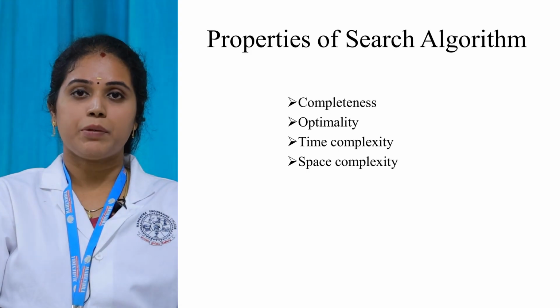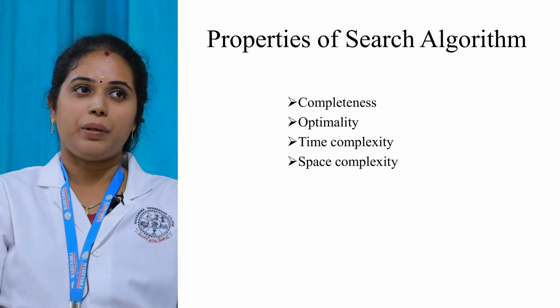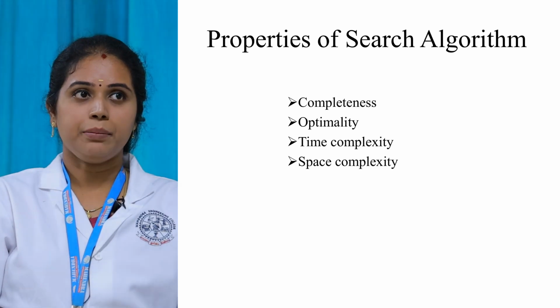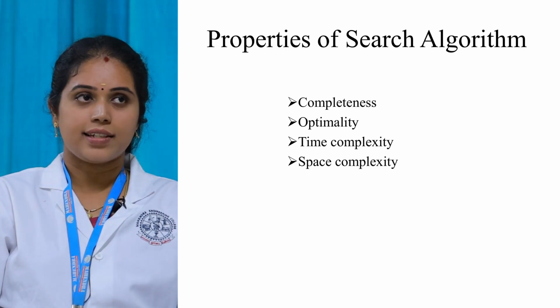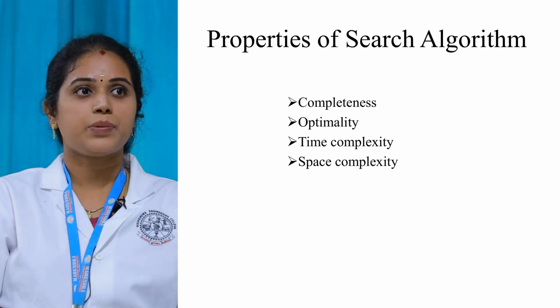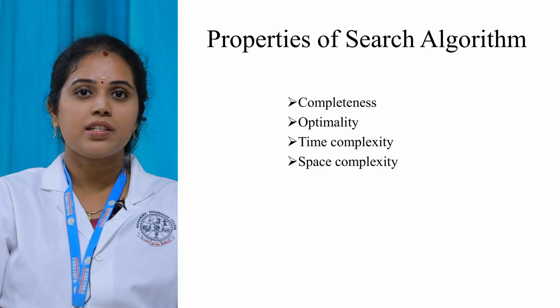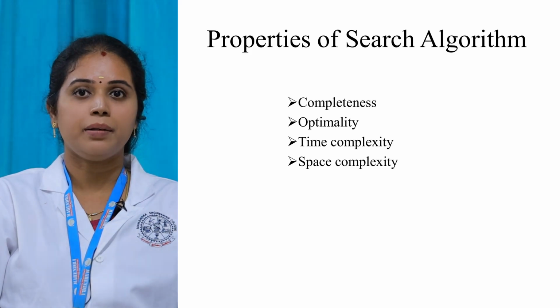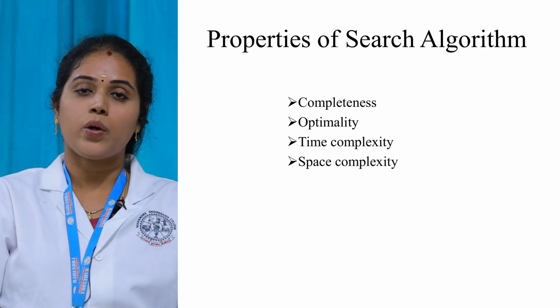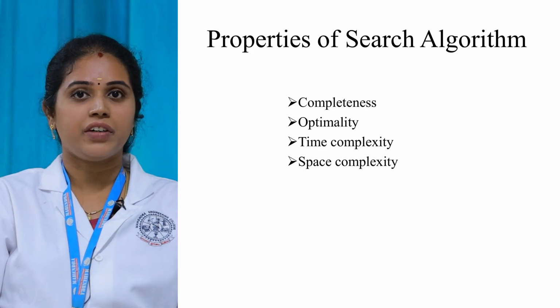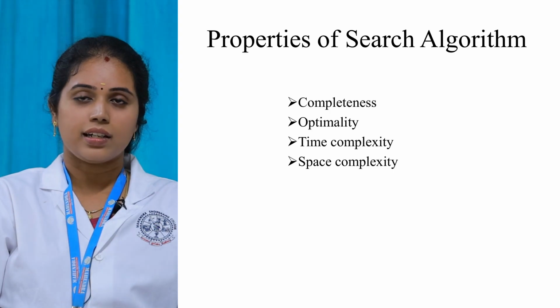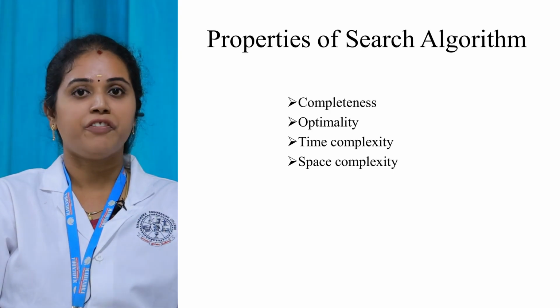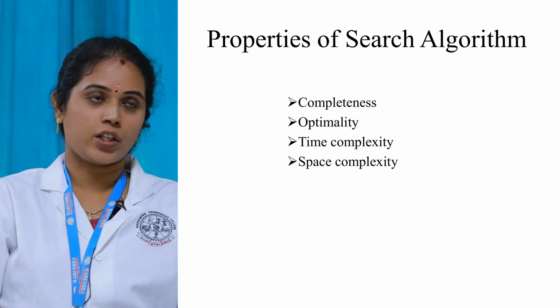Then the next one is time complexity. The amount of time to complete the task is said to be time complexity. The next one is space complexity. How much space you require to complete the task in this algorithm, that is said to be space complexity. So these are all the four important properties involved in the search algorithm. Okay, the first one is time complexity, space complexity, and then completeness and optimality. These are all the four properties involved in the search algorithm.